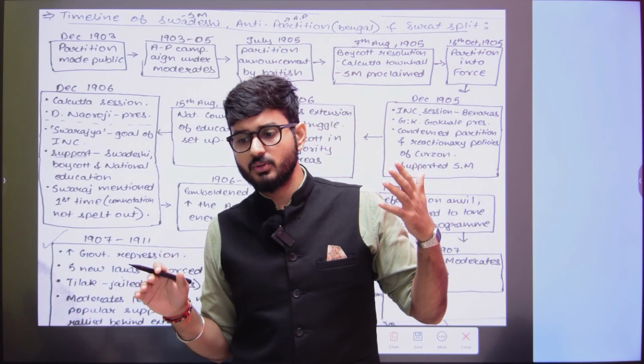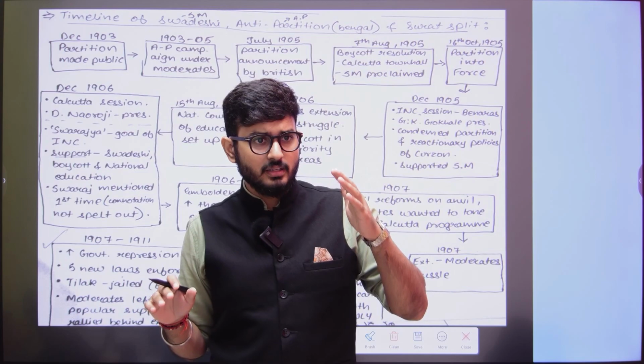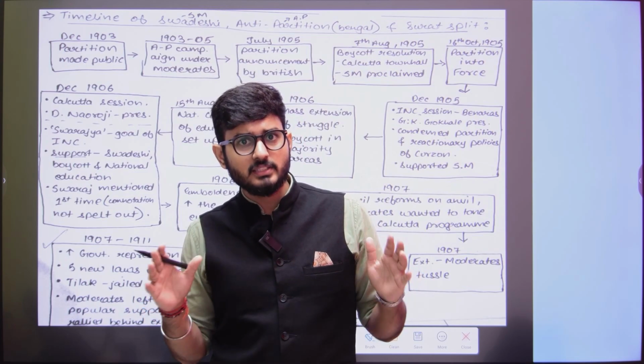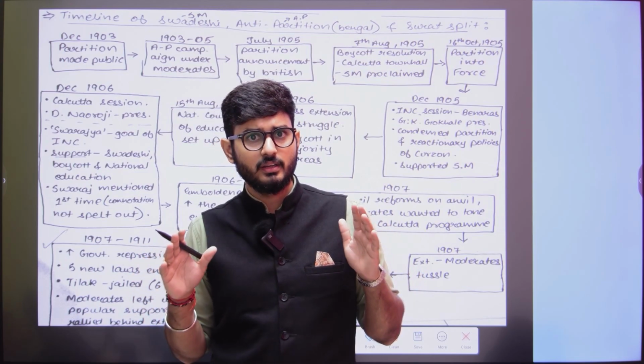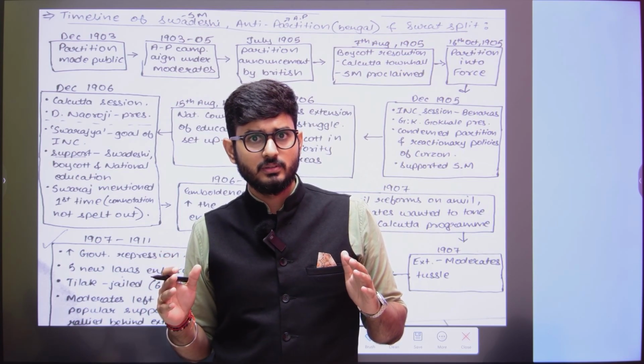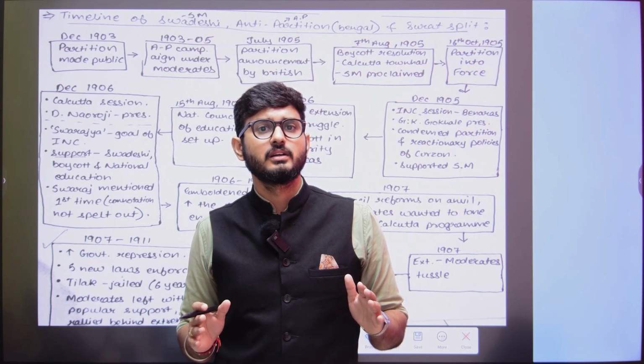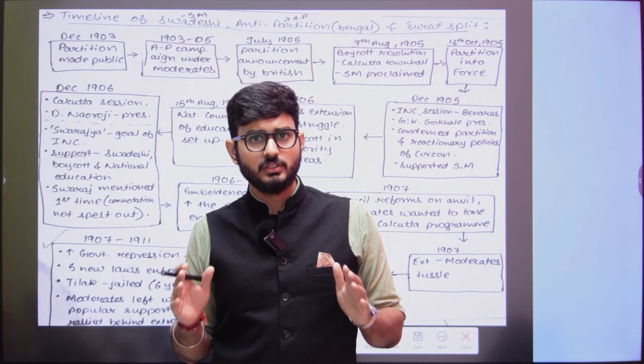The British sidelined such a massive support towards the anti-partition, and yet the British declared that they would partition Bengal.